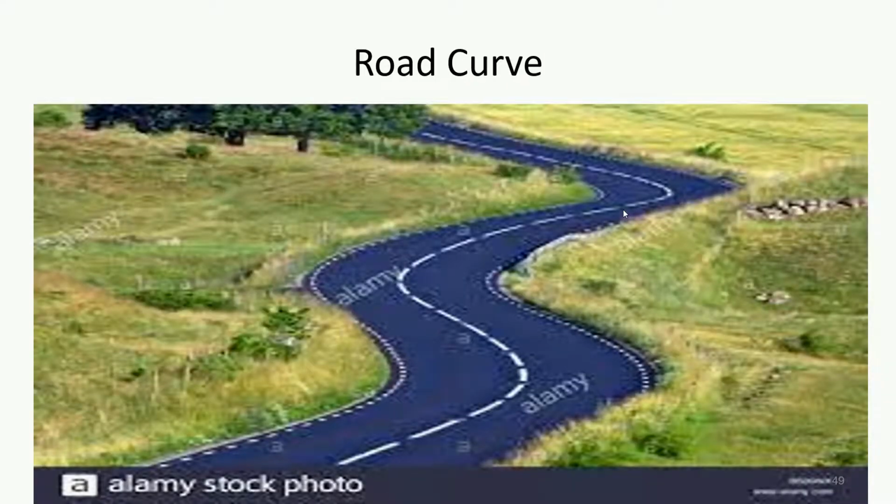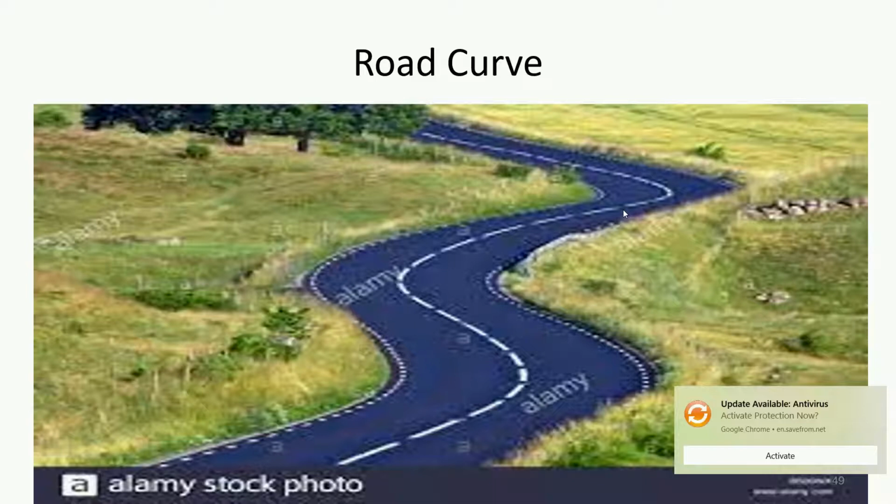This is another example of a road curve. Here you can see this curve is a reverse type of curve. If you imagine one center point of this curve, from this center point you can see this is the reverse curve.